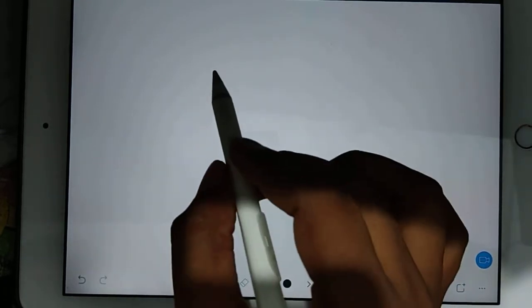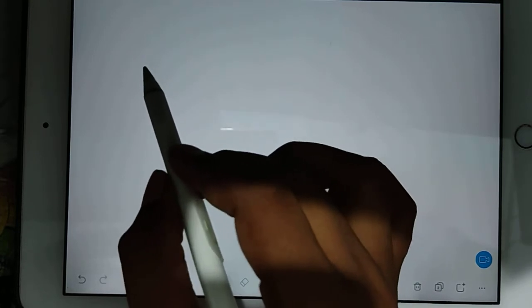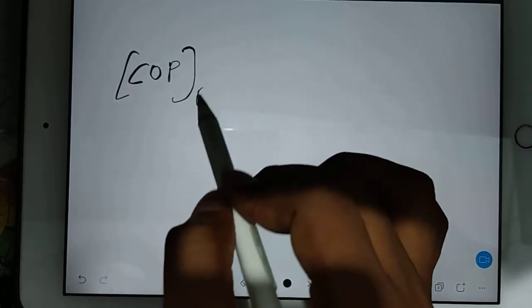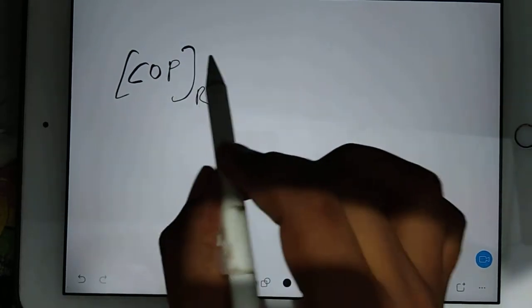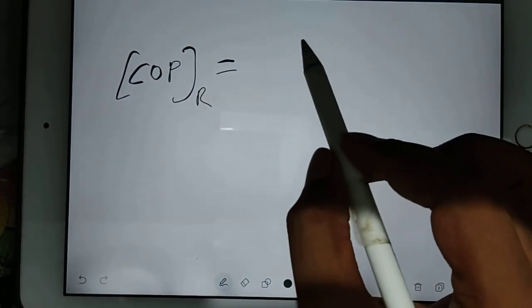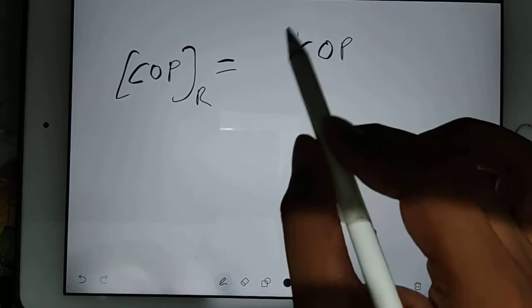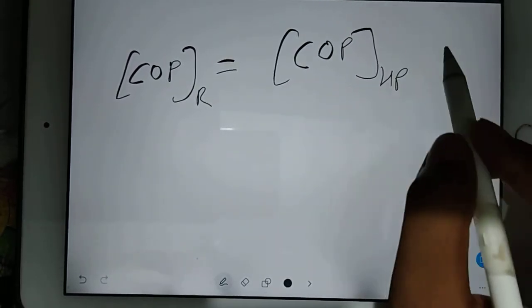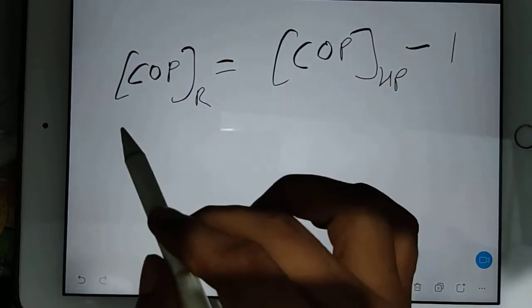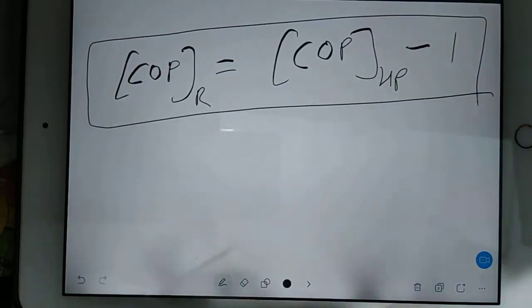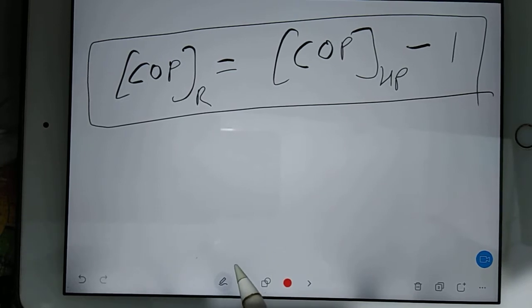See, actually the coefficient of performance for the refrigerator is less. So the coefficient of performance for the heat pump, if you subtract 1, then it is balanced. How will you understand this?